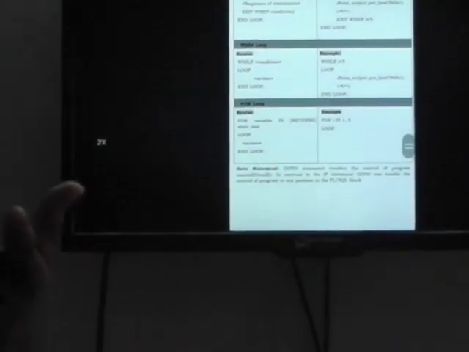So I repeat once again: decision making and branching, decision making and looping. Decision making and branching I have three: simple IF, IF ELSE, IF ladder. Whereas looping has simple loop, while loop and again for loop.